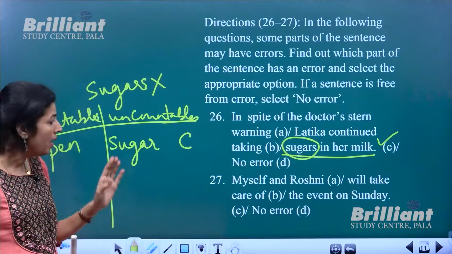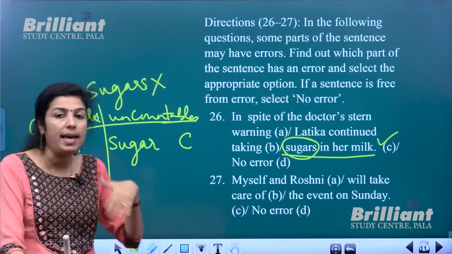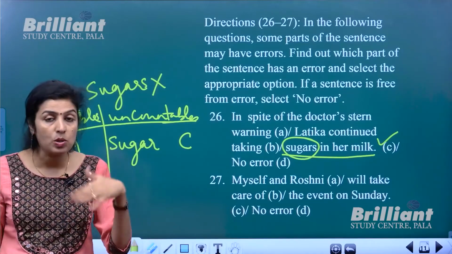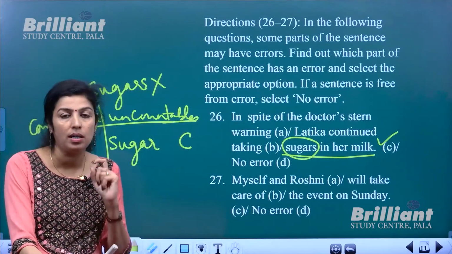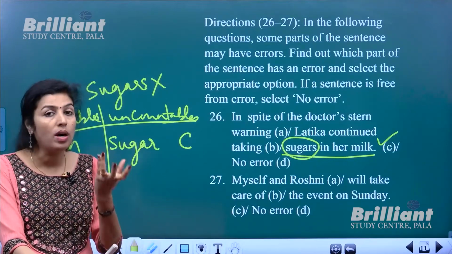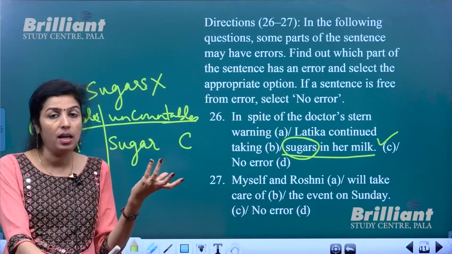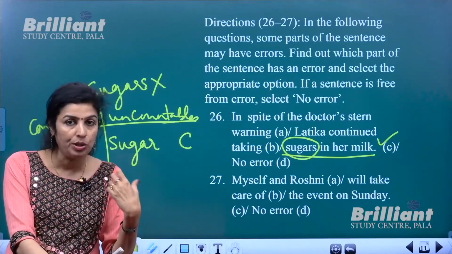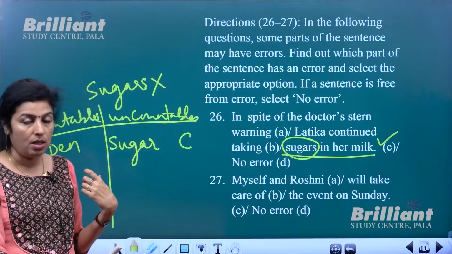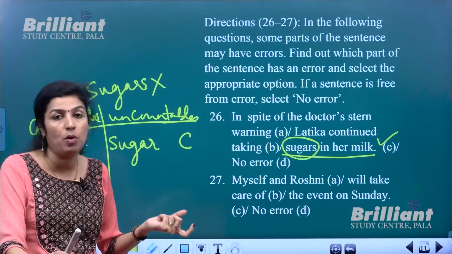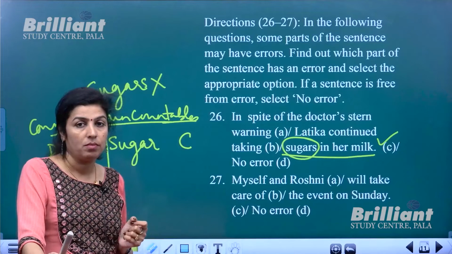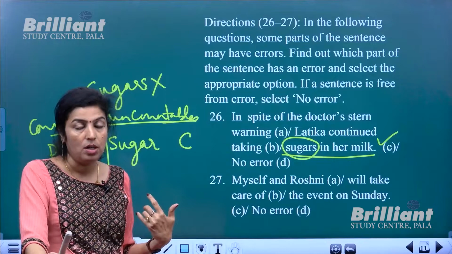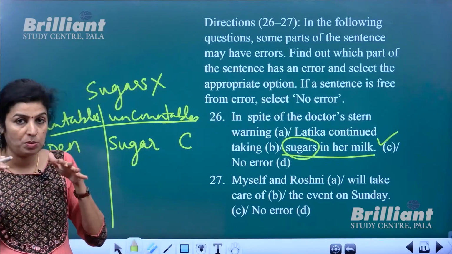Okay. But what about sugar? Can we use the term 1 sugar, 2 sugars? No. And that's why we call it uncountable nouns. Like water. Of course, we can say 1 liter. Okay, that means a measuring unit should be used. Like for sugar also, 1 kilogram of sugar, 2 kgs, 100 grams, 250 grams. So likewise a measuring unit is to be used.